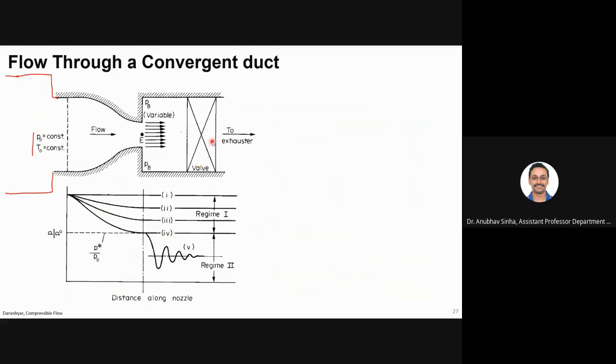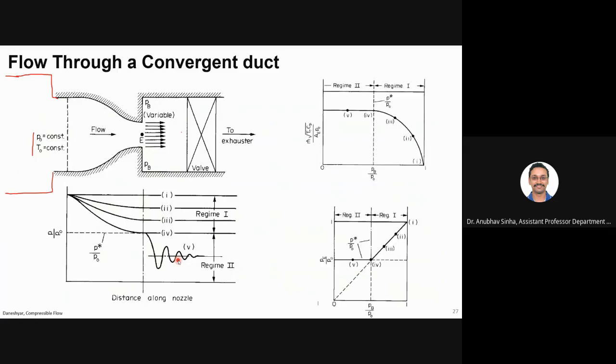If I make this PB lower than P star, then there will be some irreversibility like shock waves, which we will study later. But let us look at how pressure and mass flow vary. First, let us talk about pressure. If you look at these plots, let us talk about regime 1. In regime 1, we are decreasing PB and we are getting a smooth flow up to here. From 1 to 4, you keep on decreasing PB.